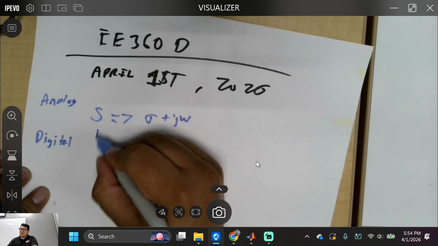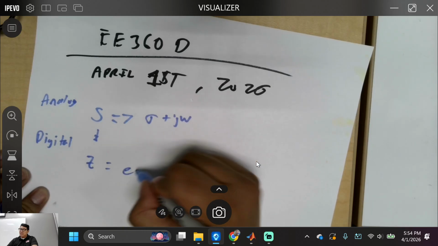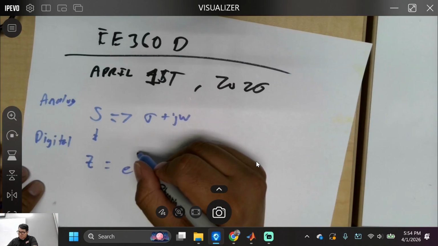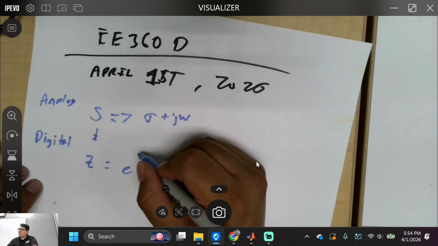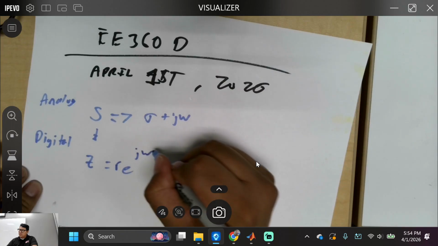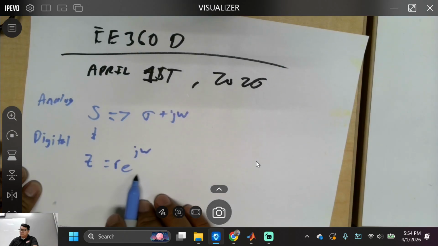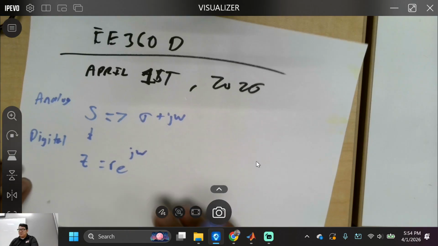Okay. We actually go into the Z domain, right? Which is equal to e to the, this is where I blank out. It's R times e to the j omega. Kind of, yeah. Is that good with everybody? Let me tell you this. I'll give you guys the cheat sheet.